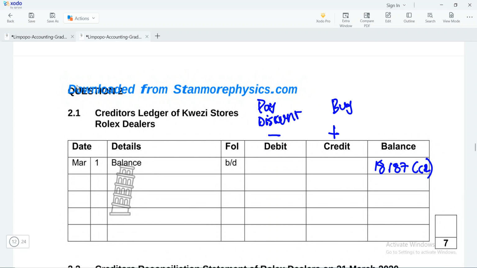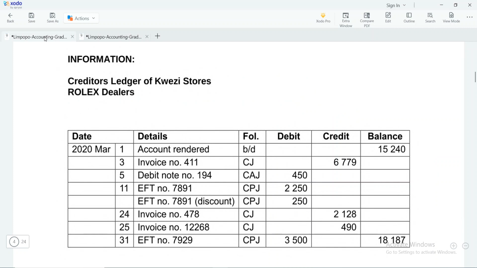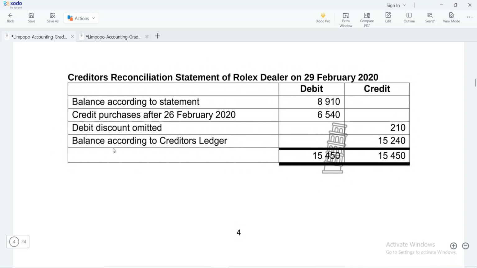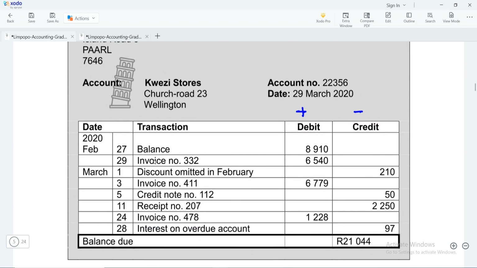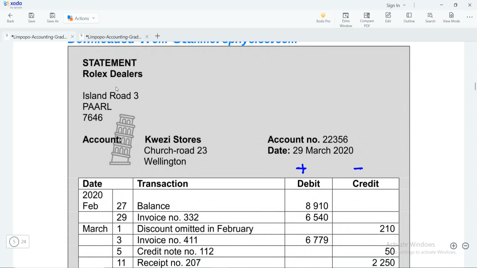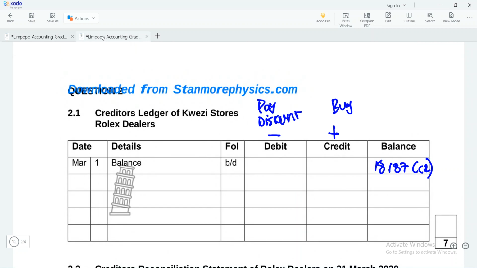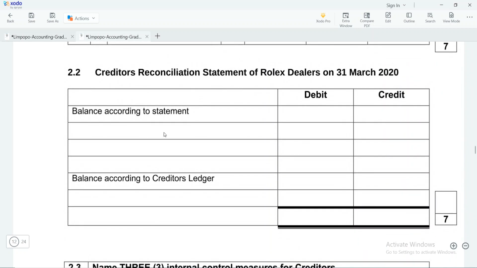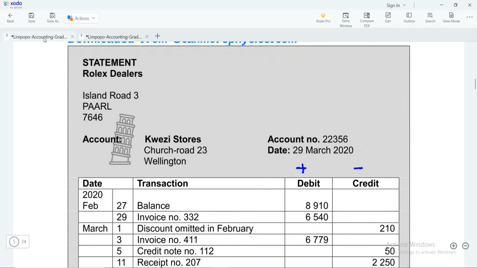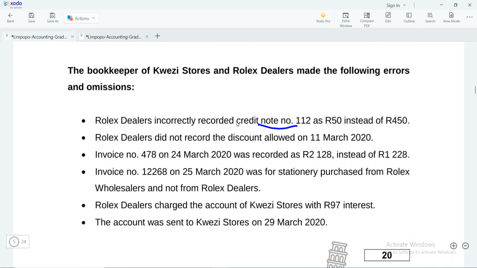Okay, and then let's check for the statement. The balance as per statement, according to here on the 28th, is 21,044. So we're going to enter that balance in the statement. Remember, the balance according to the statement will be on the debit side. So it's 21,044. Okay, so you will get your first 2 marks for just entering this basic information, and then from there you can just go to the journals and check what they are saying in the adjustment.